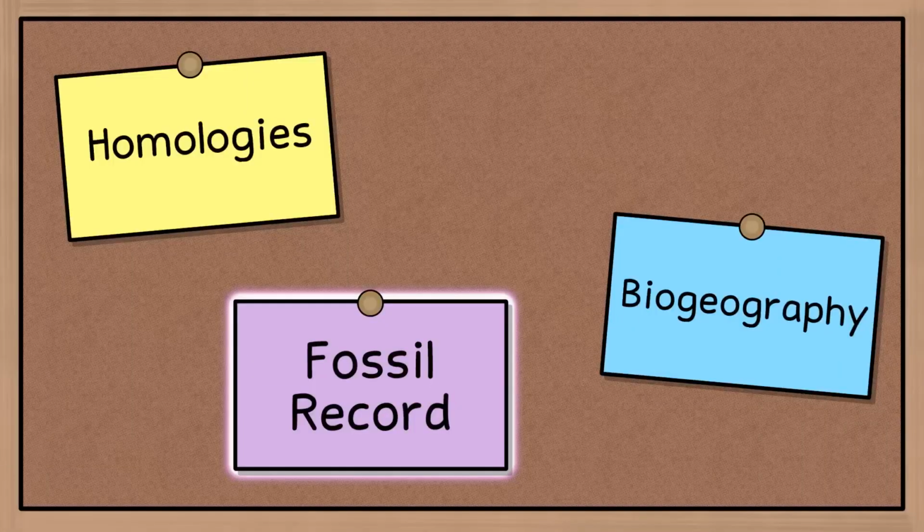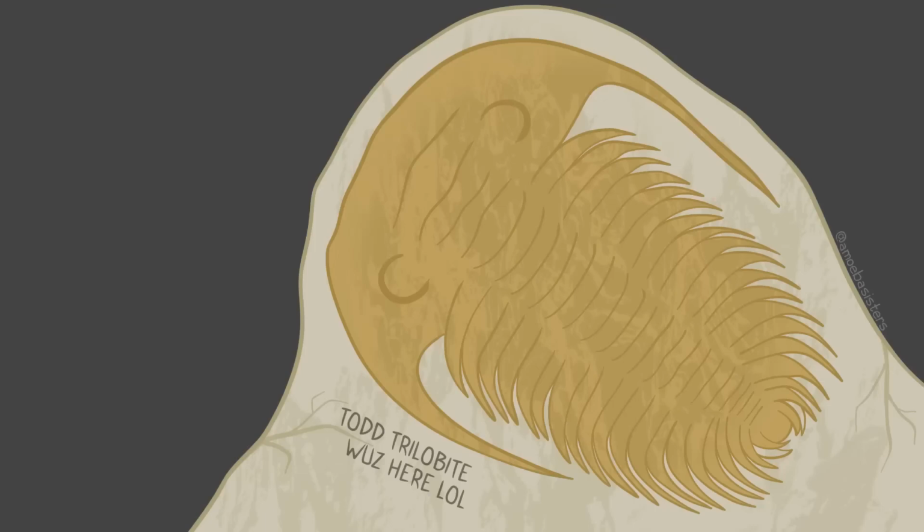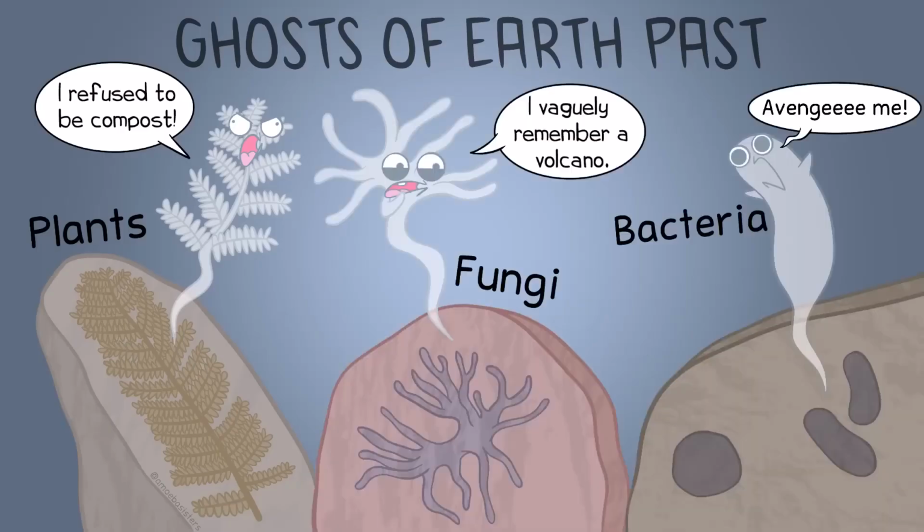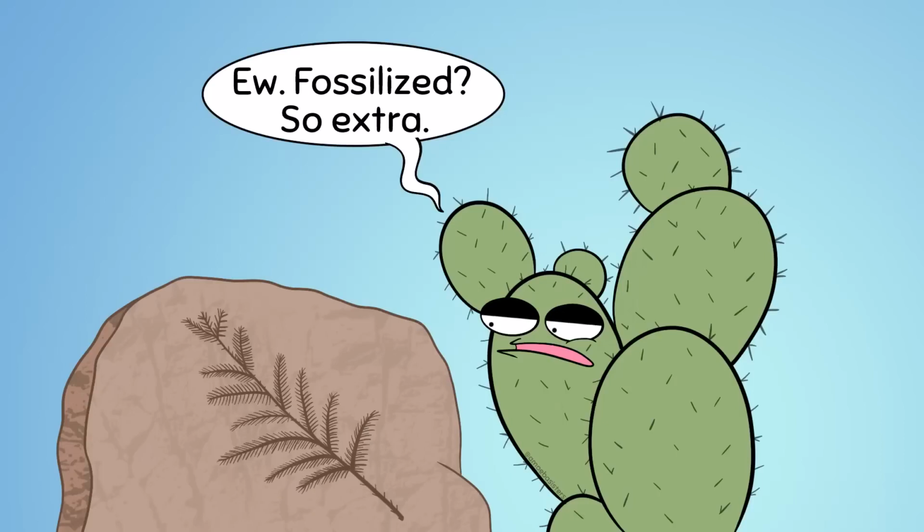Now let's shift from homologies and move into another piece of evidence of evolution, the fossil record. A fossil can be remains, or an impression, or a trace of an organism that once lived. Fossils aren't just for animals, they can be plants or fungi or, yes, even bacteria. Most organisms don't actually leave behind a fossil because it turns out it matters the surroundings, the environment, the type of remains that are present because not every part fossilizes well.